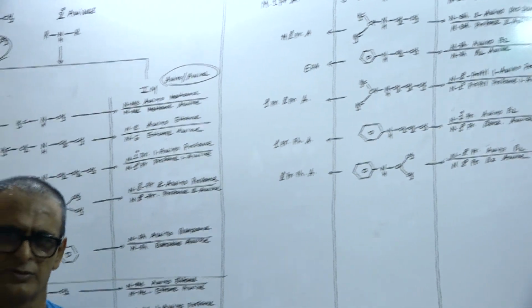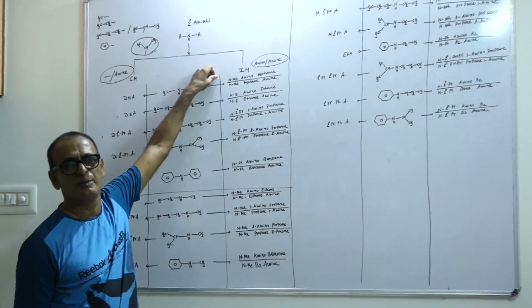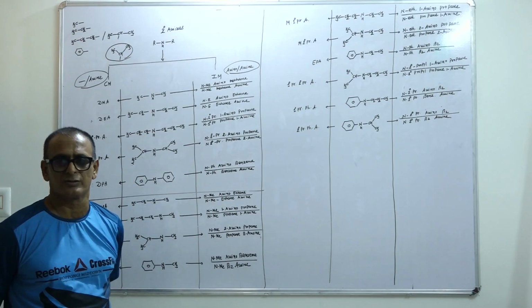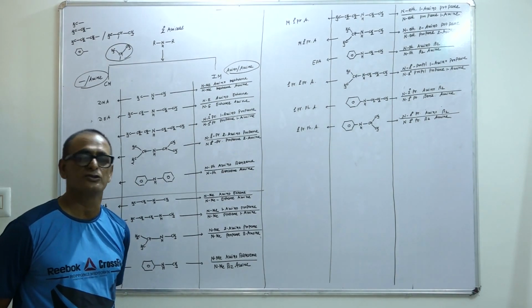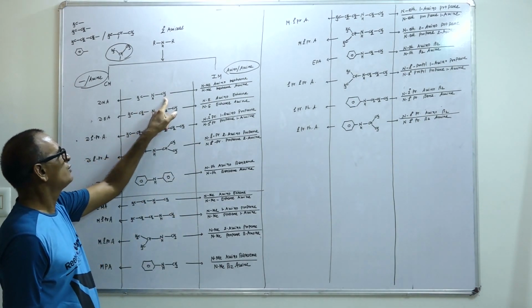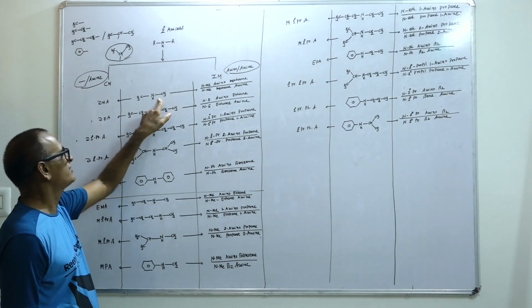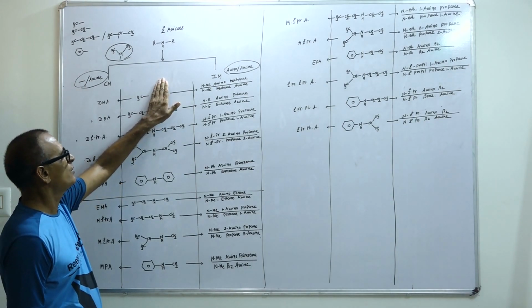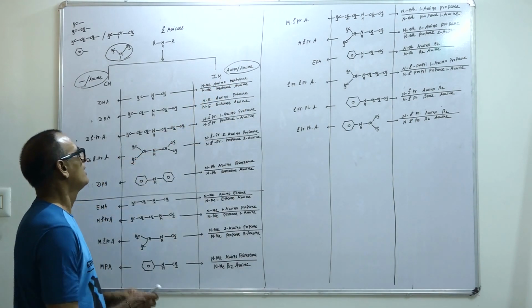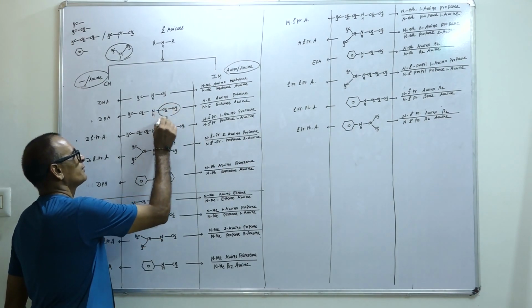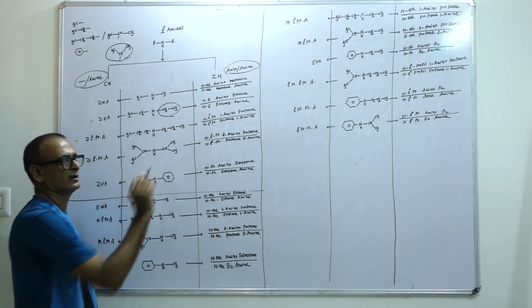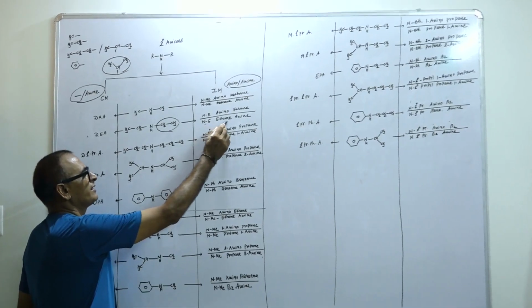These are the common names. Then let us see the IUPAC name. In the IUPAC method, amino is to be used as a prefix, otherwise amine is to be used as a suffix. Yes, methyl group is attached with nitrogen, that's why N-amino methane, otherwise N-methane amine. Yes, this group, ethyl group, is attached with nitrogen. That's why N-ethyl aminoethane, otherwise N-ethyl ethaneamine.